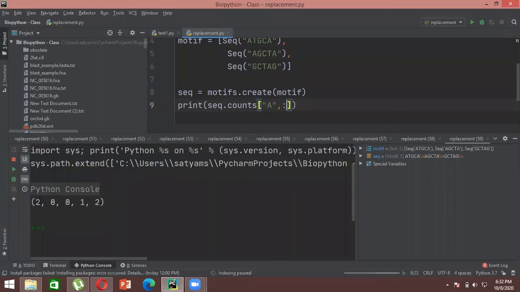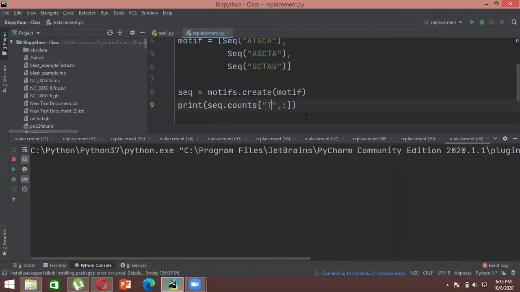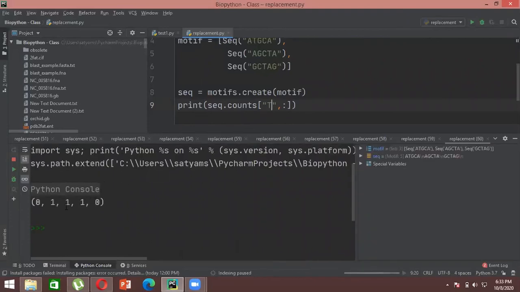That means at the 0th position A came twice. At the first position A came 0 times. At the second position A is not there. At the third position A came 1 time, and at the fourth position A was there 2 times. So this is specifically for A. In a similar way, you can get it for T as well. Just write T here, and it will give you the specific count for that specific nucleotide.